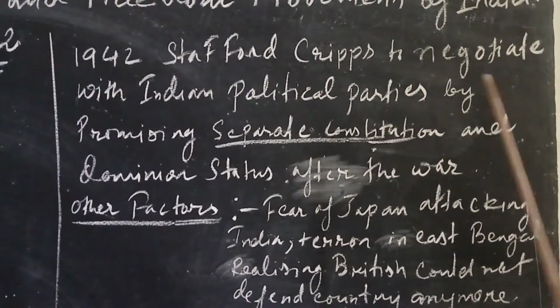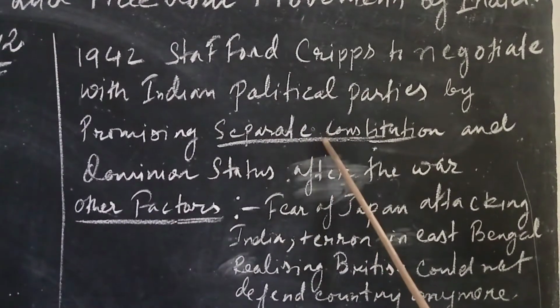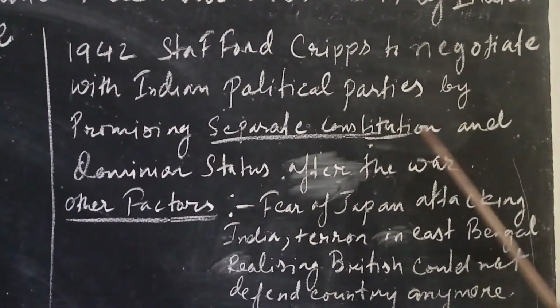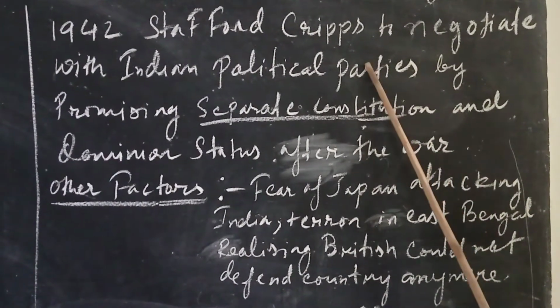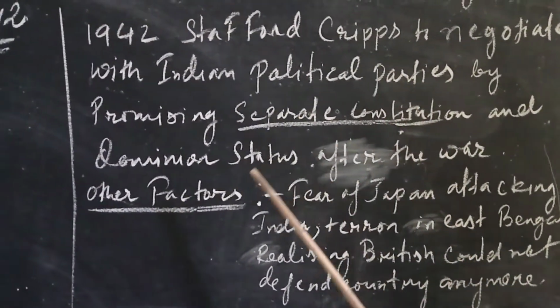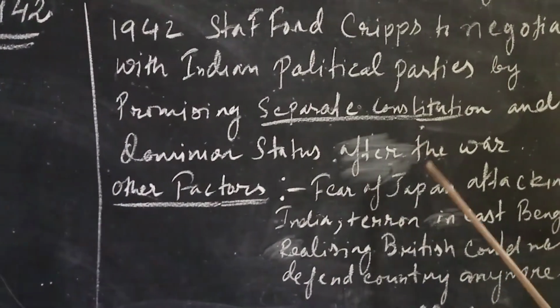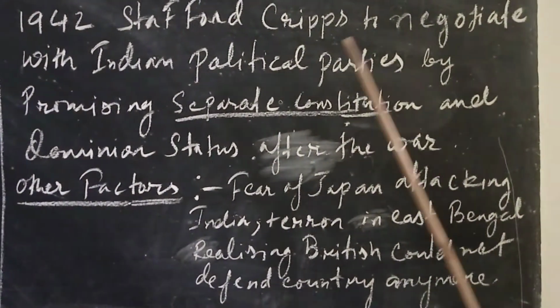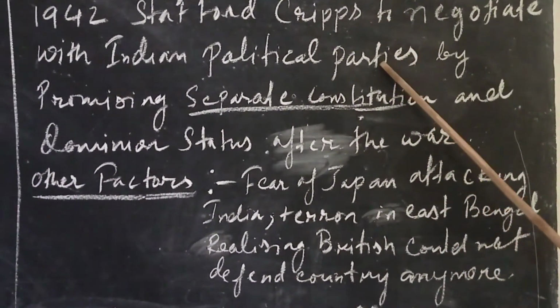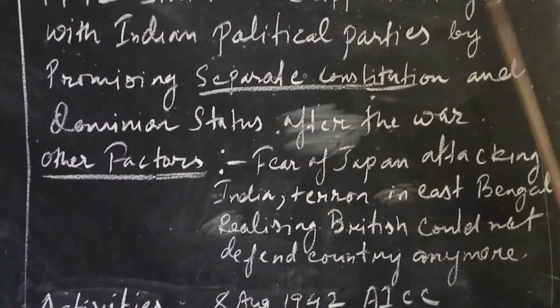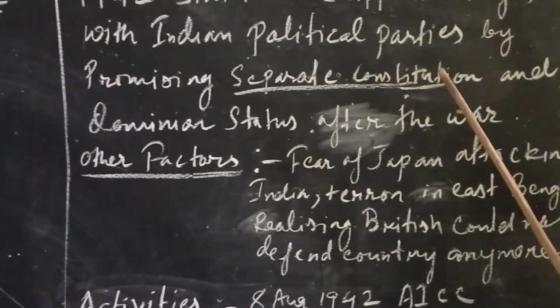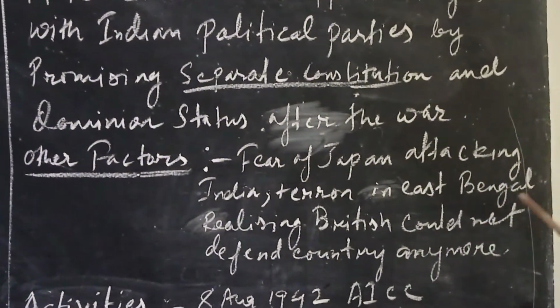They would give a separate constitution and dominion status to Indians only after the war. But it was not accepted by Gandhi because they had already treated Indians badly once. So they did not believe it, and Gandhiji launched the next movement, that is the Quit India movement.